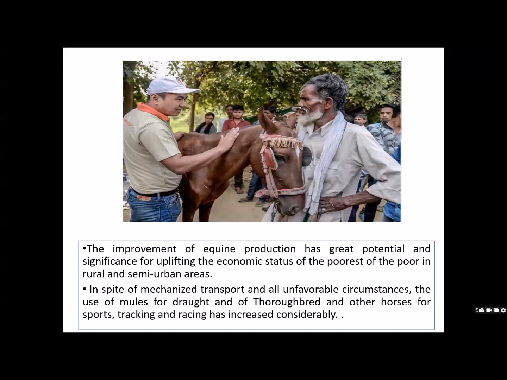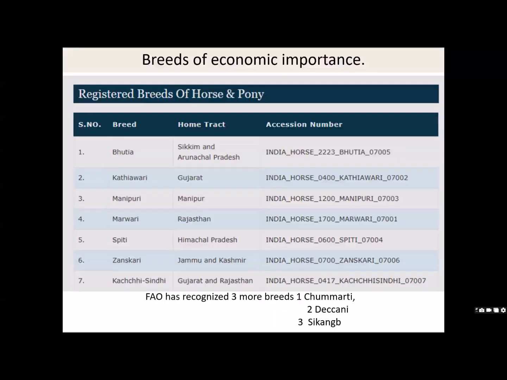Okay. So the improvement of equine production has great potential and significance for affecting the economic status of the poorest of poor rural and semi-urban areas. So in spite of mechanized transport and unfavorable circumstances, the use of mule for draught and thoroughbred and other horses for sports, tracking and racing has increased considerably. थोड़ा सा population रहेगा but उसका importance कभी नहीं जाएगा, कहीं ना कहीं उसका जरूरत पड़ेगा. Now with this we have covered one more topic, that is the importance of equine husbandry and scope of equine husbandry.